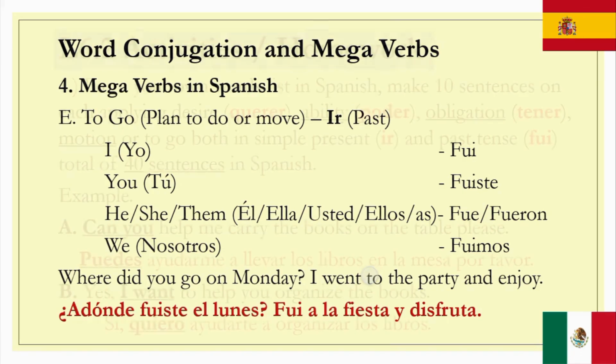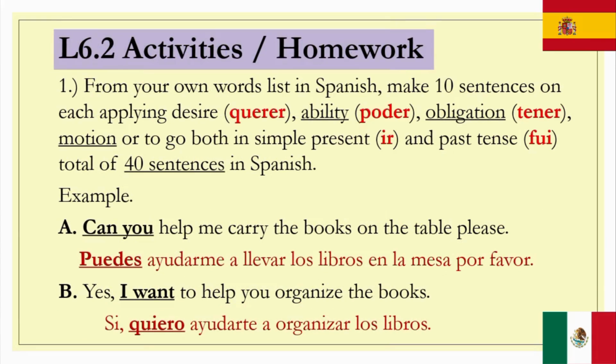Okay, so that's all. I hope you learned something from it, and just to practice what you have learned in an actual setting, from your own word list in Español, make 10 sentences on each, applying desire, querer, ability, poder, obligation, tener, and motion or to go, ir, both in simple present and simple past tense, which is fui. Total of 40 sentences in Español.